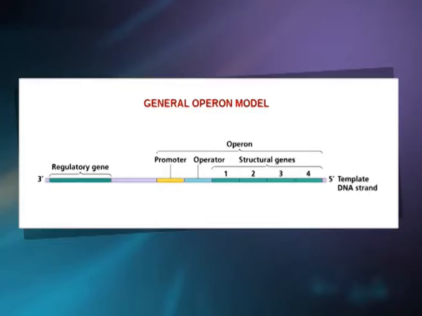In its original form, Operon model assumed the presence of a unit of coordinated control of protein synthesis, and this unit was called Operon as seen in this figure. An Operon consists of 1. An operator gene which controls the activity of genes, 2. a number of structural genes which take part in the synthesis of proteins. This means that the structural genes will synthesize mRNA under the operational control of an operator gene. The operator in its turn is under the control of a repressor molecule synthesized by a regulator gene which is not a part of the operon.